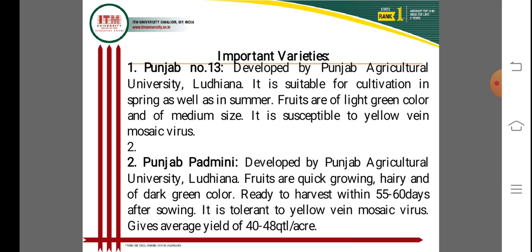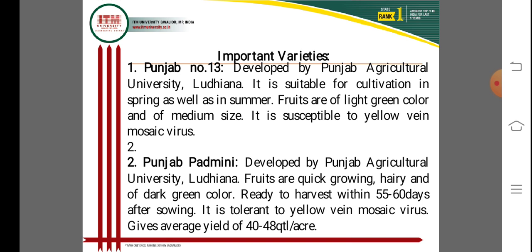It is susceptible to yellow vein mosaic virus, so it is not very successful in cultivation.